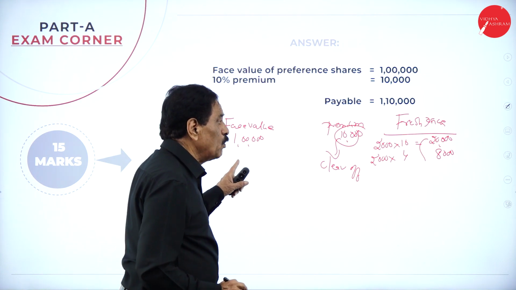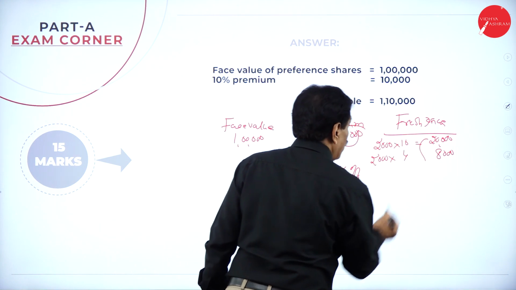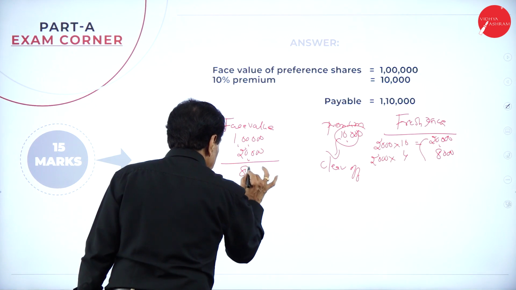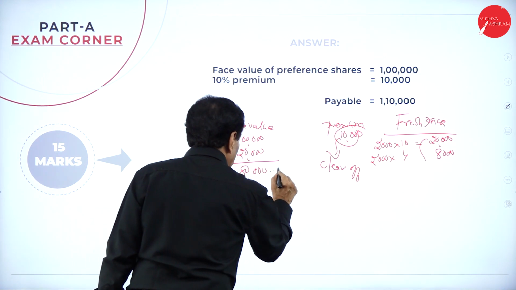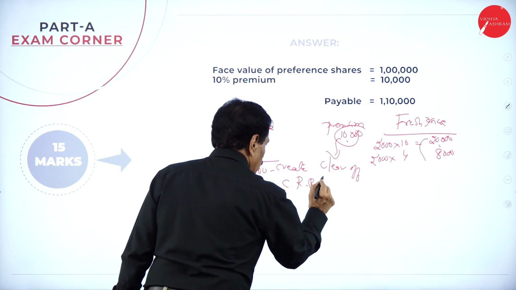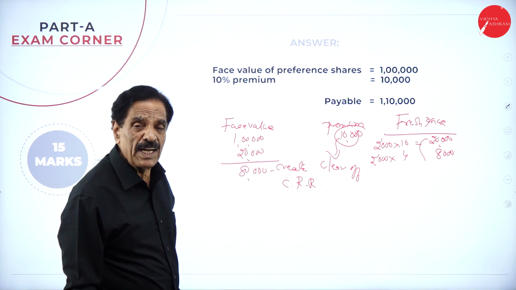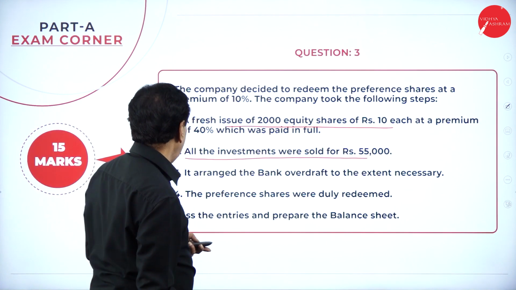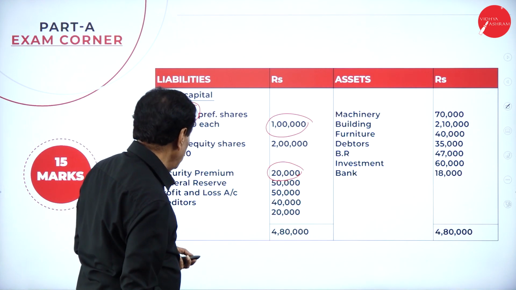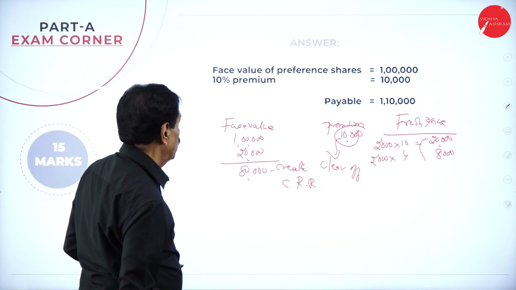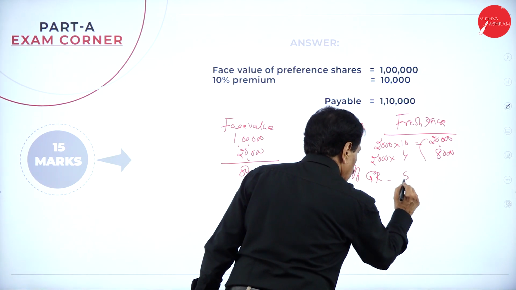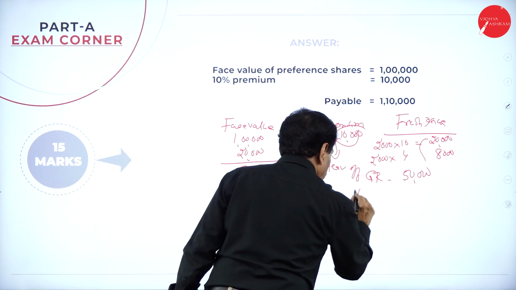So what's your face value? 1 lakh. By issuing the shares, what face value did you get? 20,000. How much shortage has come? 80,000. For that, you have to create CRR with the help of general reserve and profit and loss account. If you see your balance sheet, your general reserve is 50,000, profit and loss account is 50,000.